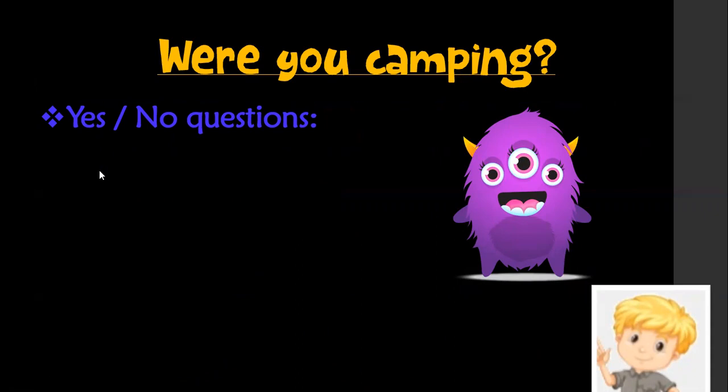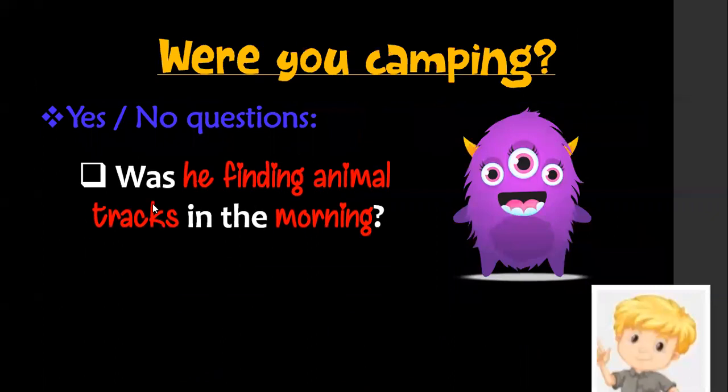Here we have one more time our title, where are you camping? As I told you, we are going to ask yes, no questions. So here we have, was he finding animal tracks in the morning? So you can see this little boy. We are asking about what camping activity he was doing in the morning. But look here, we are already using one expression. What is that expression? Finding animal tracks. So one more time, I am going to read this question. Was he finding animal tracks in the morning?